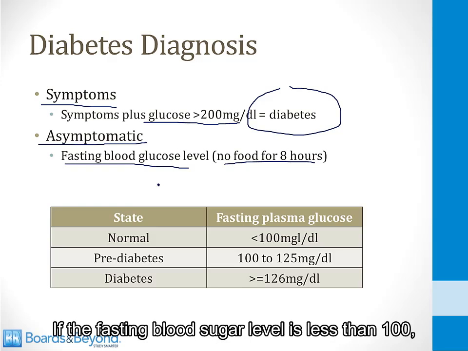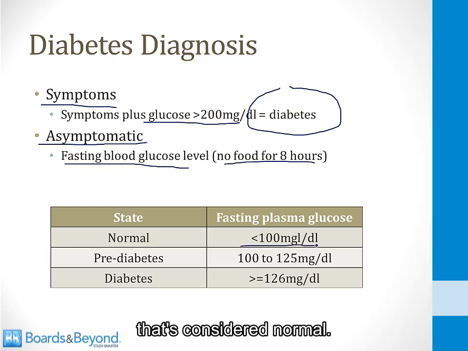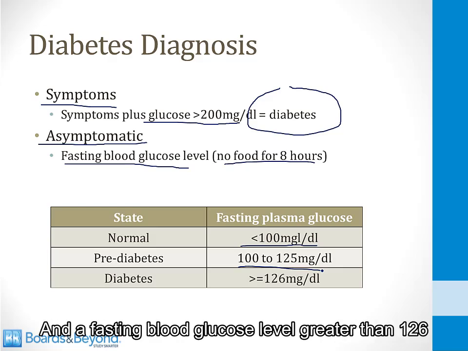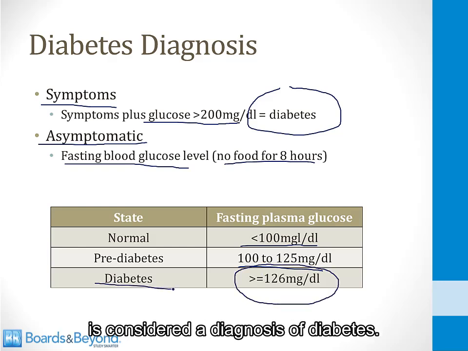If the fasting blood sugar level is less than 100, that's considered normal. If it's 100 to 125, that's considered prediabetes. And a fasting blood glucose level greater than 126 is considered a diagnosis of diabetes.